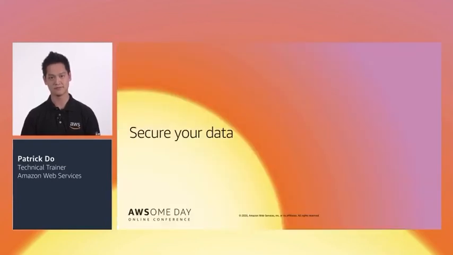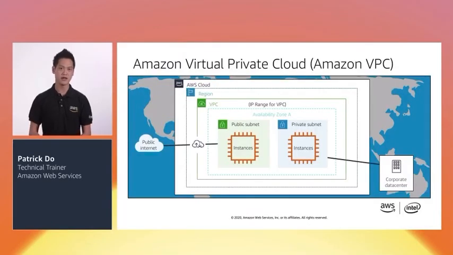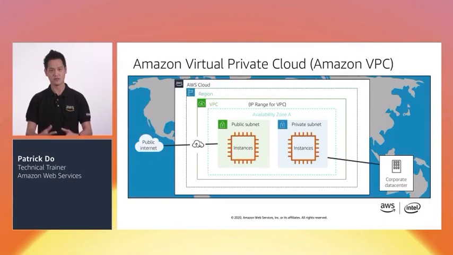Secure your data. Amazon Virtual Private Cloud, or Amazon VPC, lets you provision a logically isolated section of the AWS cloud where you can launch AWS resources in a virtual network that you define. You have complete control over your virtual networking environment, including selection of your own IP address ranges, creation of subnets, and configuration of route tables and network gateways. Amazon VPC is a service that allows us to create virtual networks, which we also call VPCs. By default, a newly created VPC is completely isolated from the world, and you get complete control over the IP address ranges, subnet, and configuration of route tables and network gateways.